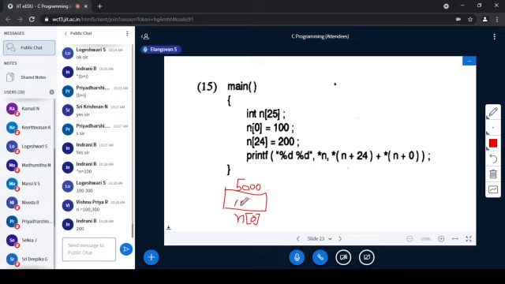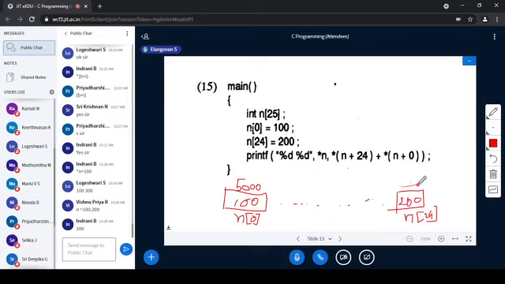Likewise we have all the other elements, and finally the 25th element, n of 24. Starting from 0 it goes to 24, so that is 25 elements. And here 200 is stored. What will be the address here?